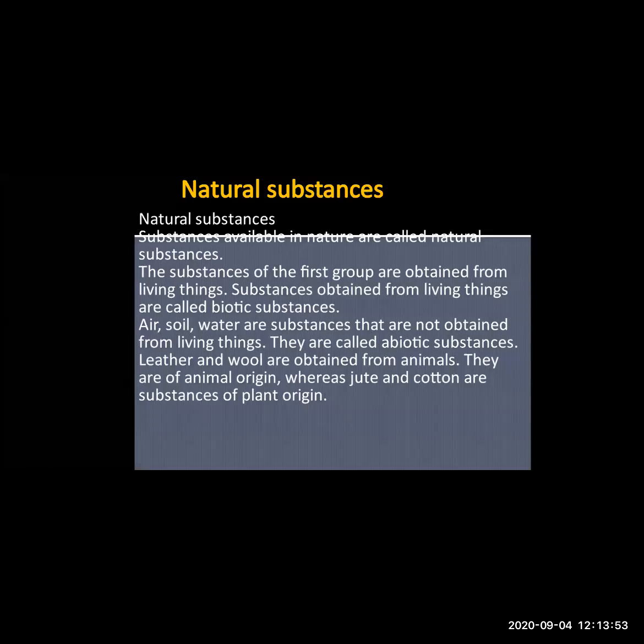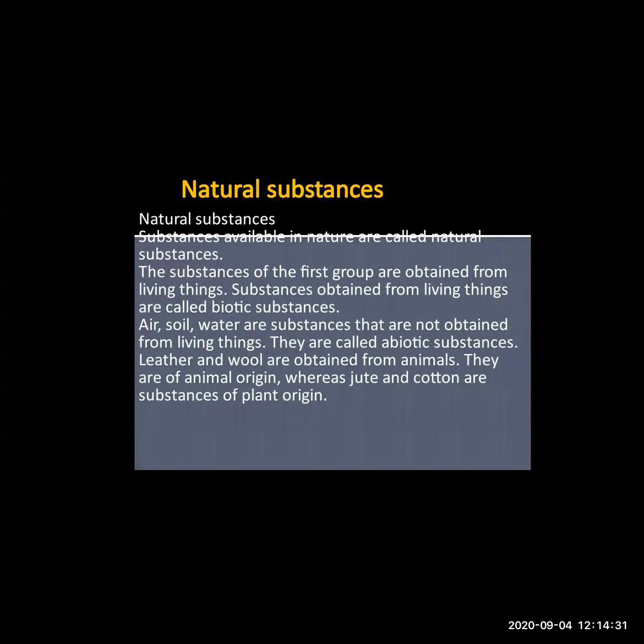I hope you have understood what natural substances, biotic substances and abiotic substances are. Now, the next is animal origin and plant origin. What does animal origin mean? The substances or things which are obtained from animals are called animal origin. We get a few things from animals, for example leather and wool. Wool we get from sheep. So we have obtained some substances from animals, and these substances are called animal origin.